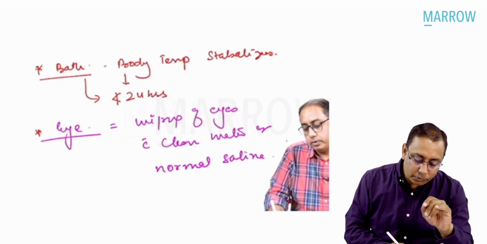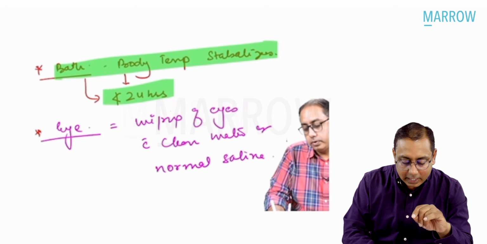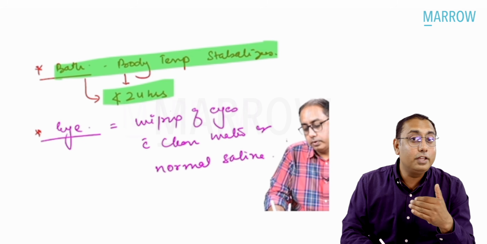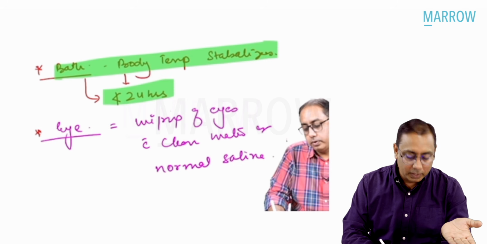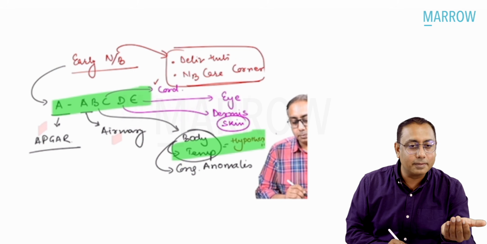And that is where I told you that to maintain the body temperature, you do not have to bathe. Bathing has to be delayed at least till 24 hours, because there is a very huge risk of hypothermia. So skin has to be maintained. The body temperature has to be maintained, right?